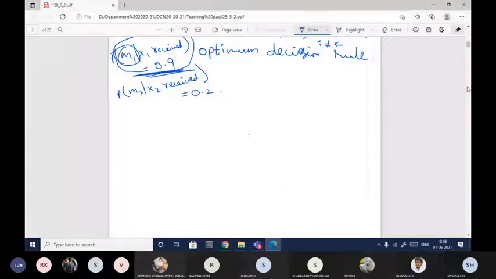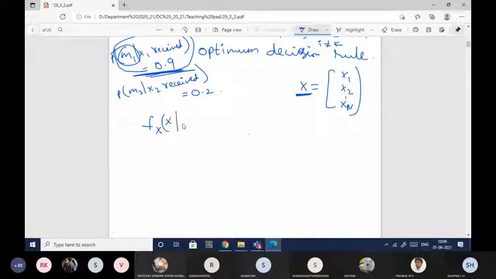So the same decision rule can be given in terms of the likelihood function. This conditional probability density function is said to be the likelihood function. We have already got the equation for that likelihood function as fx of x given mi, where x is a vector x1, x2, and so on, xn. This is the observation vector x which we are going to receive at the receiver end.